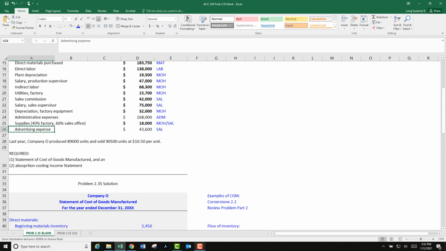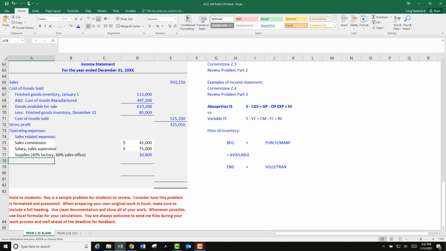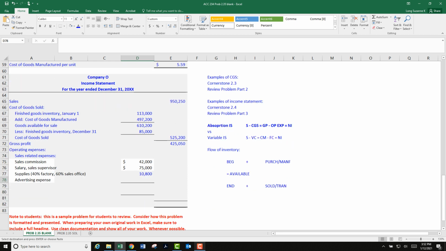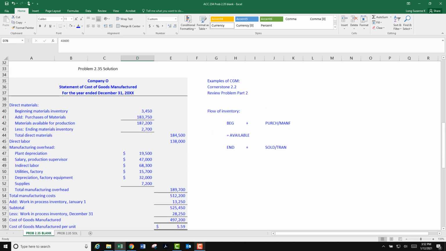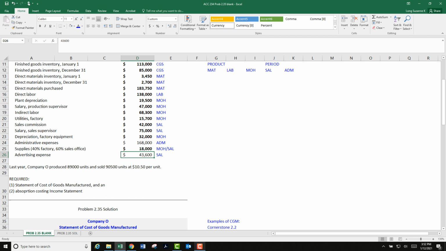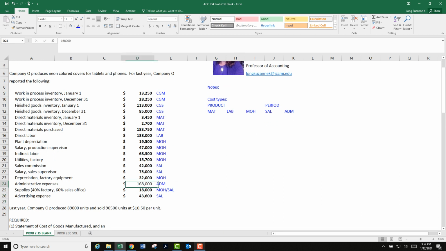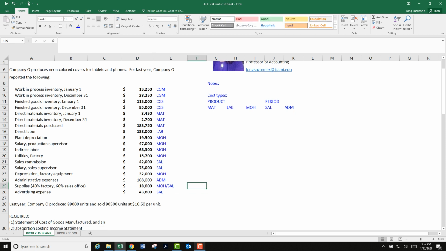And advertising is considered sales related. Advertising, marketing, promotion, all of those kinds of things are considered sales related. Okay, let's mark that one off. And ooh, look at that. We've just got that one lone expense category to put in.